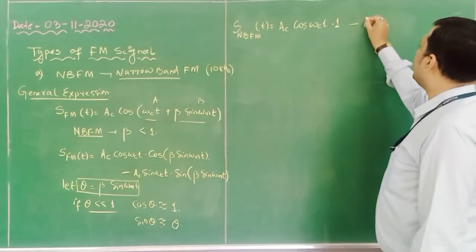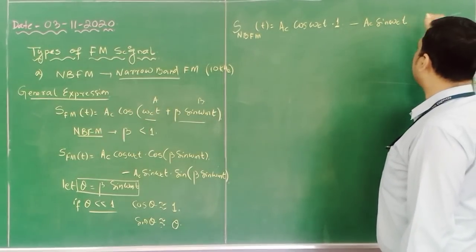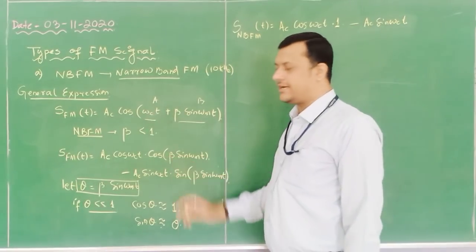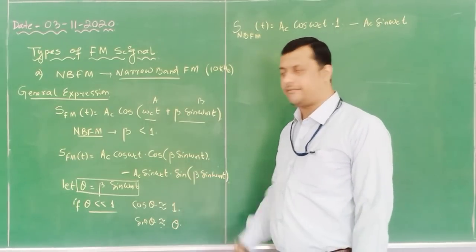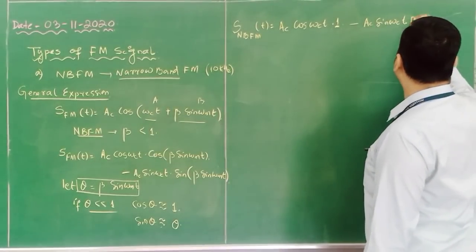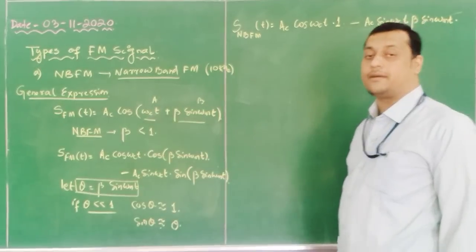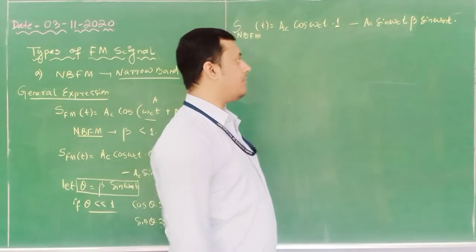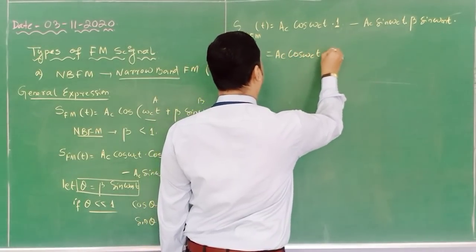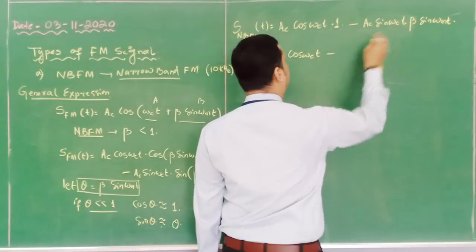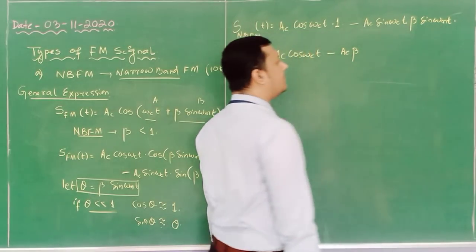Then minus A_c sin ω_c t. Now here what happens? Sin of θ, if θ is very small, is only the θ value. So I will write β sin ω_m t. So this will be my NBFM equation. Next is A_c cos ω_c t. Now here you can see A_c into β, it is sin ω_c t and sin ω_m t.